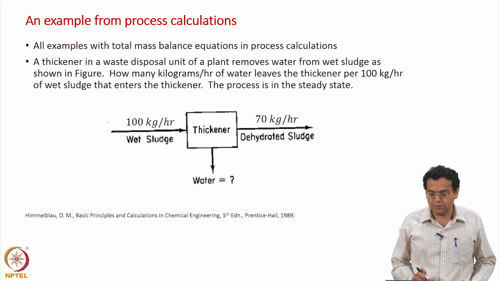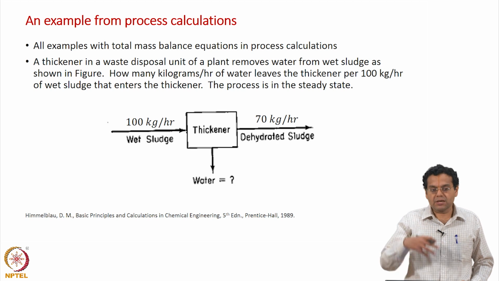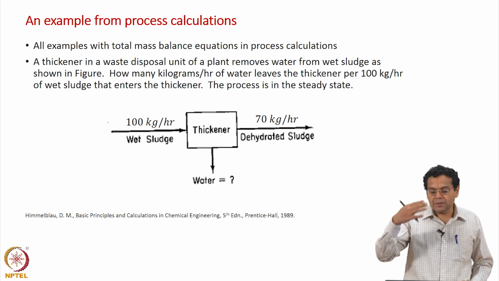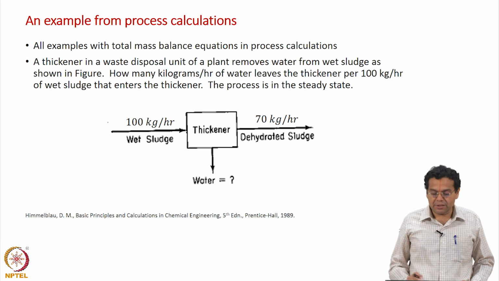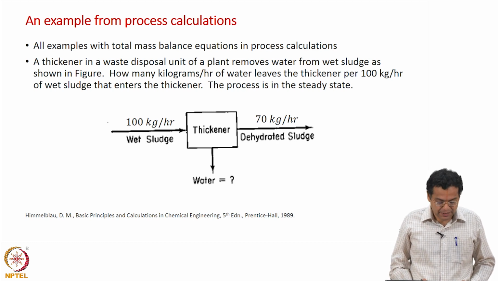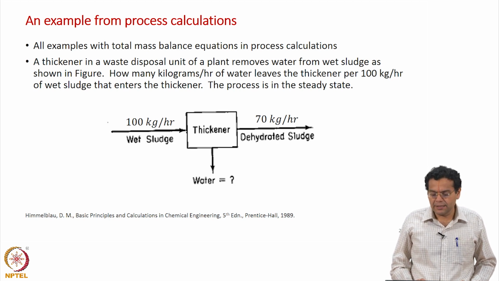Probably that time you did not pay attention, but now you know what a full fledged equation is, and after many simplifications how it gets to the equation of the process calculation book.